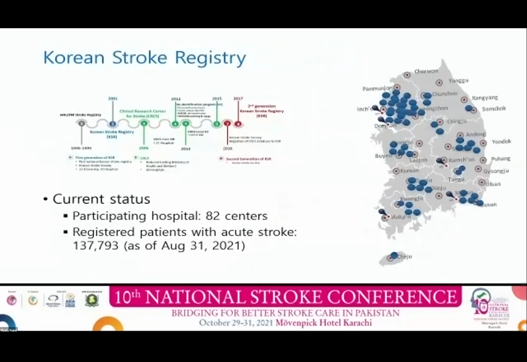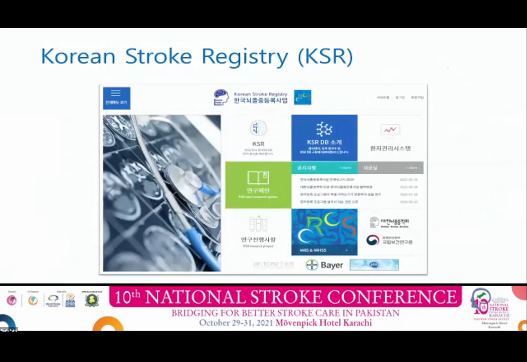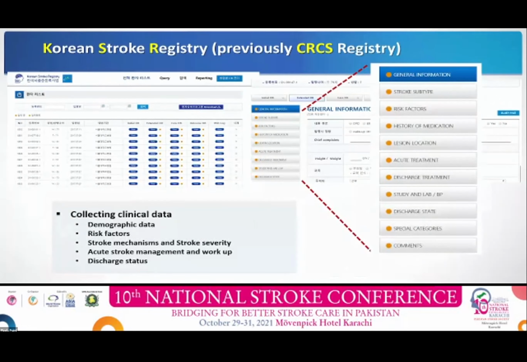These are current status of KSR. 82 hospitals joined the registry, and the registered number of acute stroke patients is almost 138,000 as of August 31, 2021. This is homepage of Korean Stroke Registry.